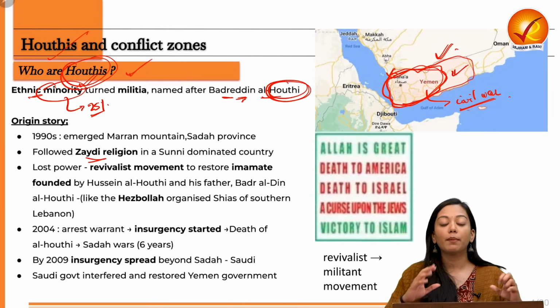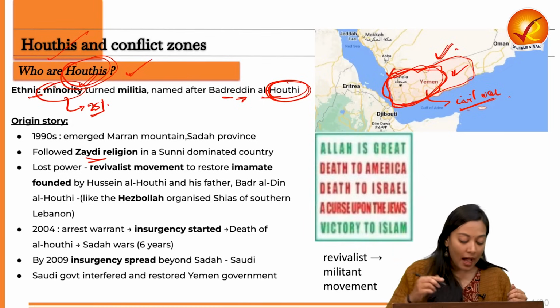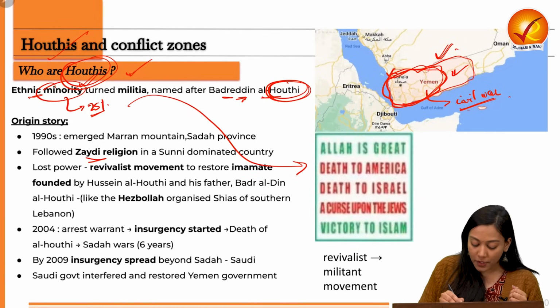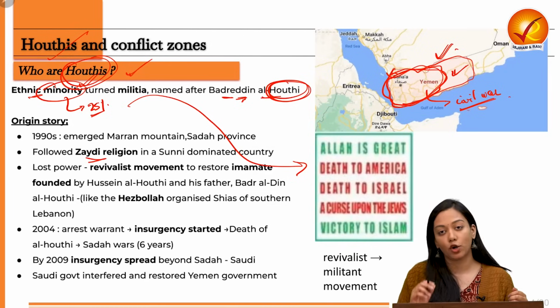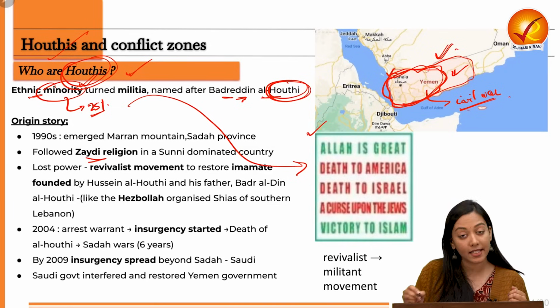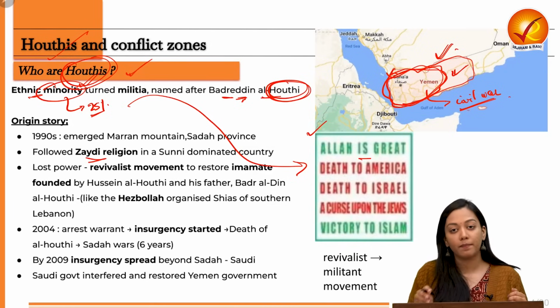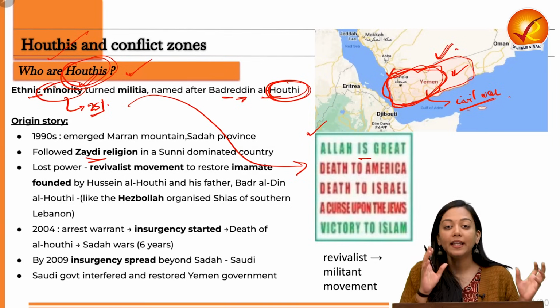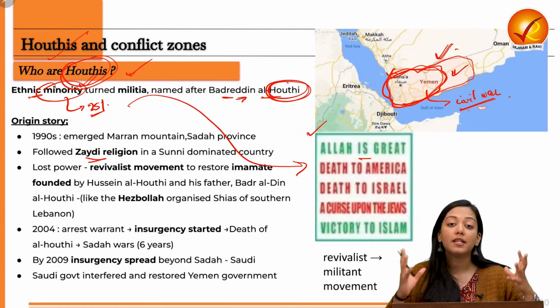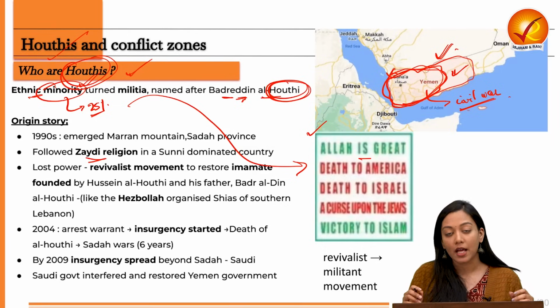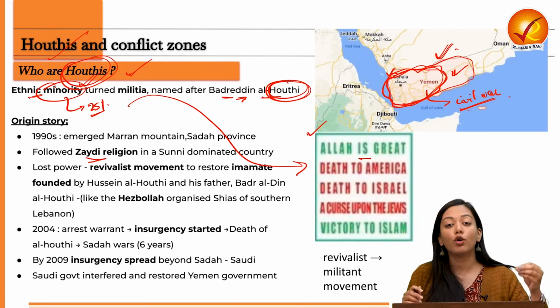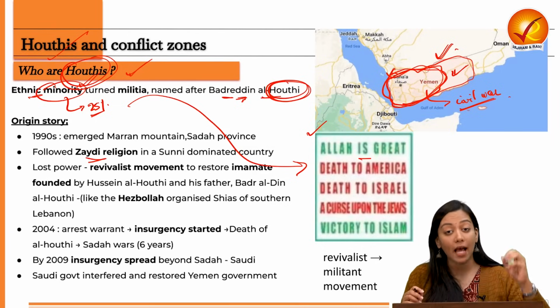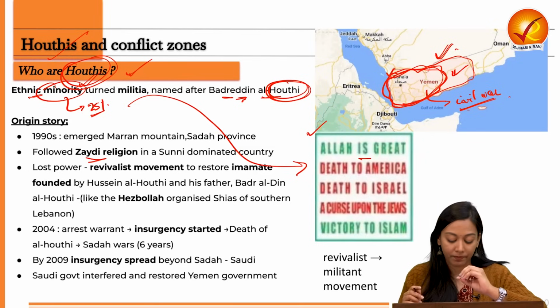Now, when I was talking about the ideology, let's understand it from the slogan that the Houthi community has adopted. The slogan, as you can see, says that Allah is great, basically highlighting the fact that they are Islamic revivalist in nature. They want to go back to Islam, or they want to preach and propagate Islam, and that too, the Shia sect of Islam.